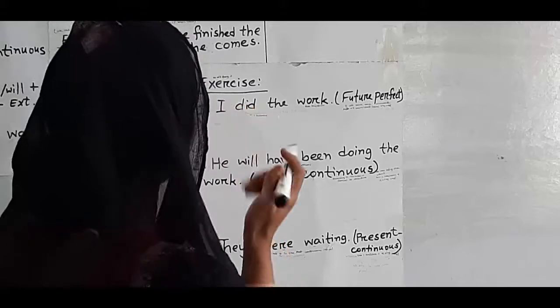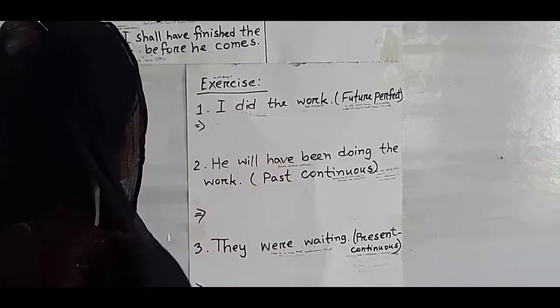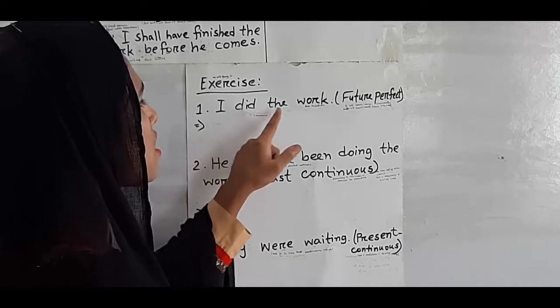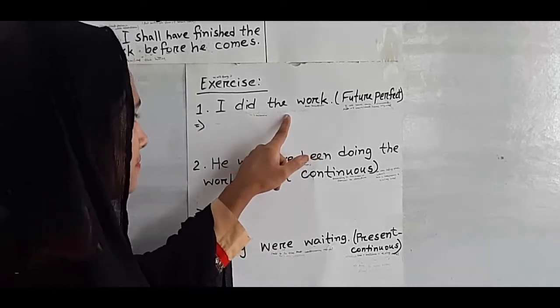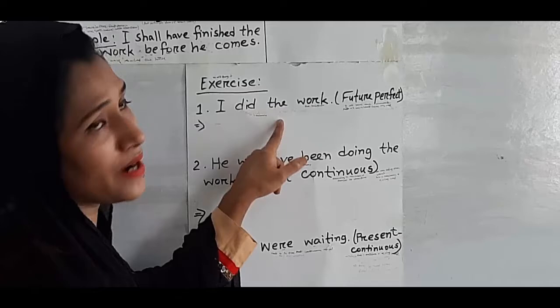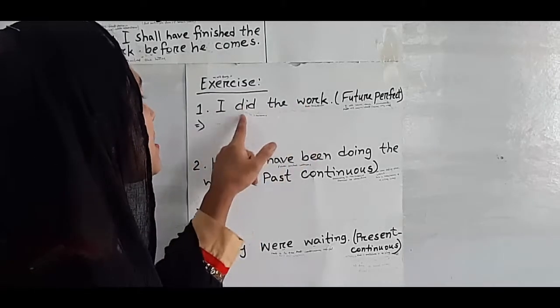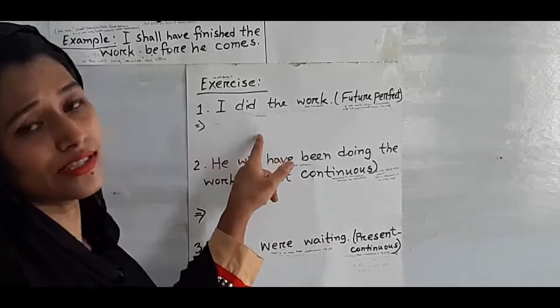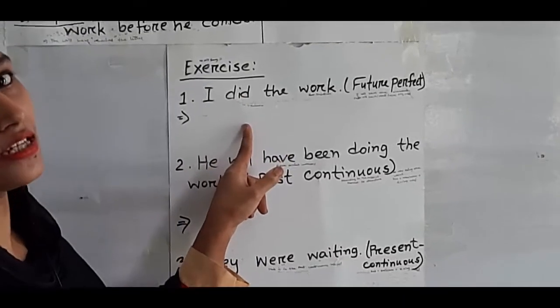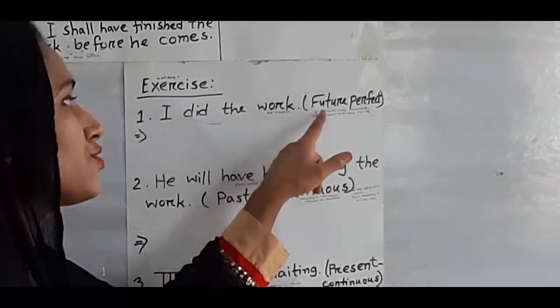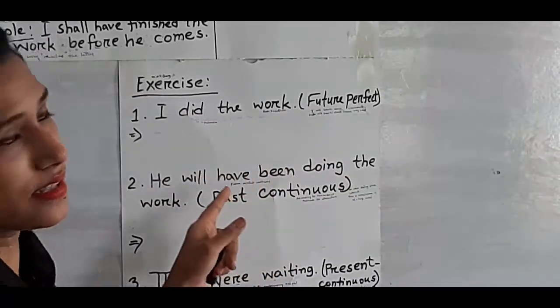Okay, now we know that subject plus V2 plus object is the structure of past indefinite tense. So, I did the work, this is the sentence which is in the past indefinite tense. So, we will transform it into future perfect tense.